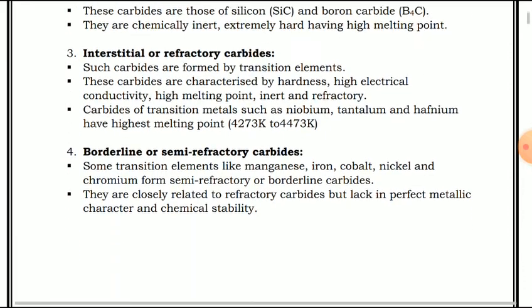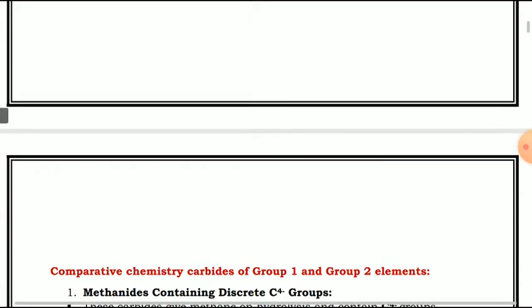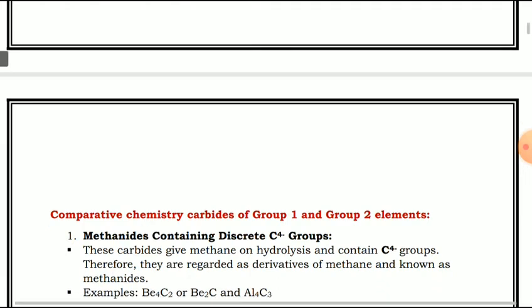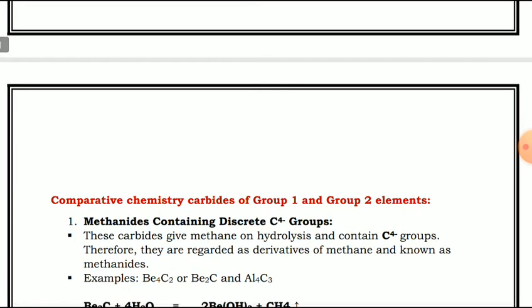Now we will see the comparative chemistry of carbides of group 1 and group 2 elements. In that case, first one will be the methanides containing discrete C4 minus group. That means in this case they contain carbon with 4 minus charge.